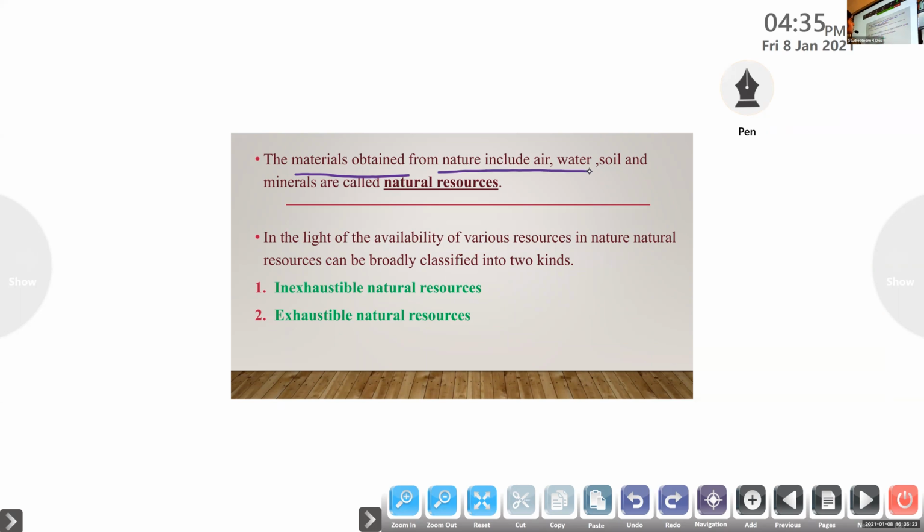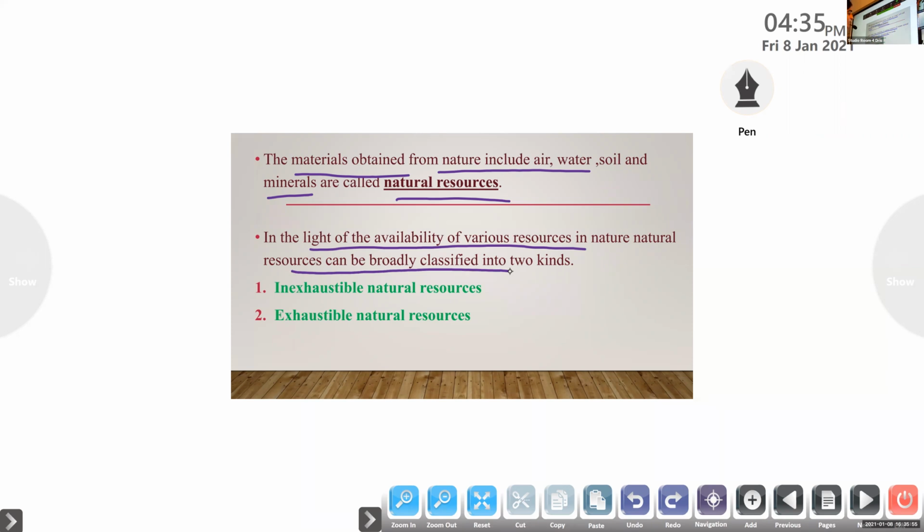The materials obtained from nature include air, water, soil and minerals. They are called natural resources. Clear? Yes, ma'am.